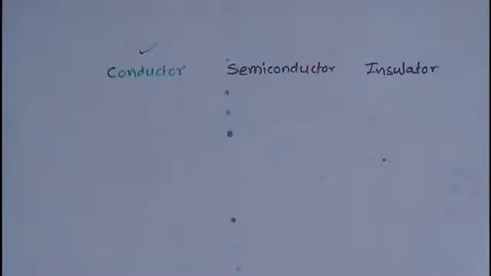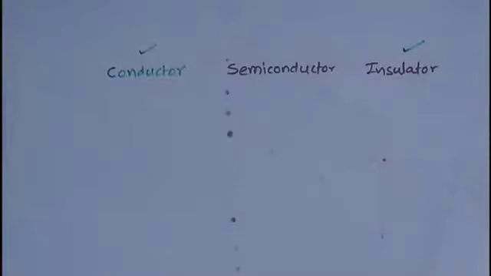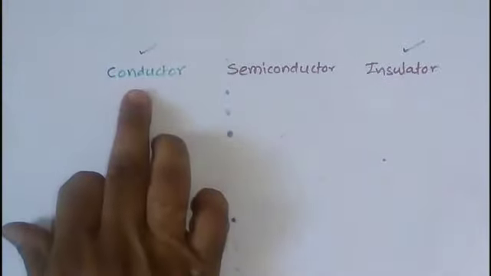Semiconductors are those materials whose properties lie between conductor and insulator. At room temperature, a semiconductor will behave like an insulator, and if temperature or some heat is provided to that material, it will convert into a conductor. So a semiconductor behaves like an insulator at room temperature, and it will behave like a conductor if energy is given to it. The conductivity of a semiconductor can be increased if some energy in the form of heat is given to it, so it will convert itself into a conductor.